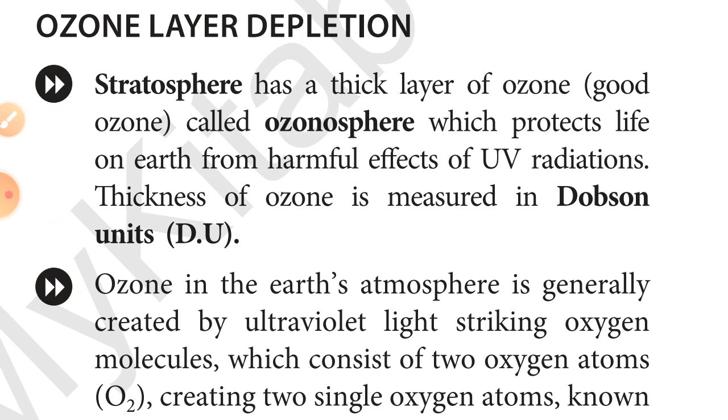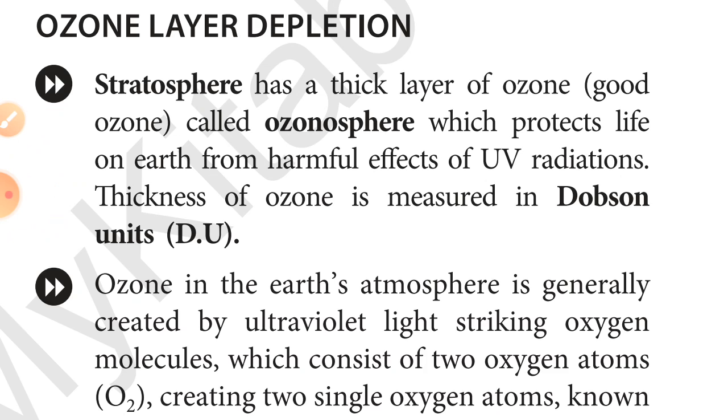Let's move to the most environment-degrading substance, that is ozone depletion, meaning the ozone layer depletion. As you know, in our atmosphere there are different layers: the troposphere, stratosphere, mesosphere, thermosphere and exosphere. But especially the ozone layer is found in the stratosphere, right?